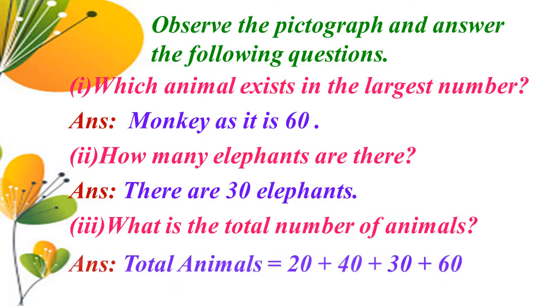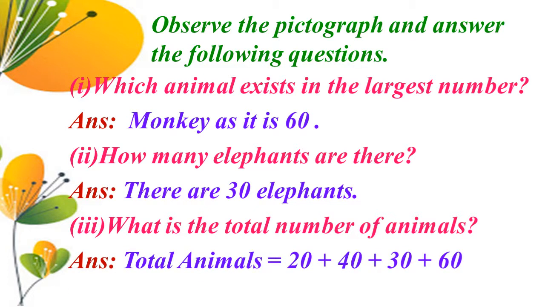Total number of animals equal to tiger have 2 pictures, so 20. Next, deer have 4 pictures, so 40. Elephant have 3 pictures, so 30. Monkey have 6 pictures, so 60. So 20 plus 40 plus 30 plus 60 equal to 150 animals.